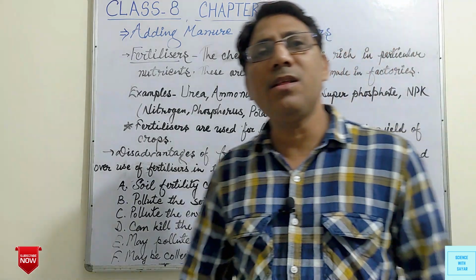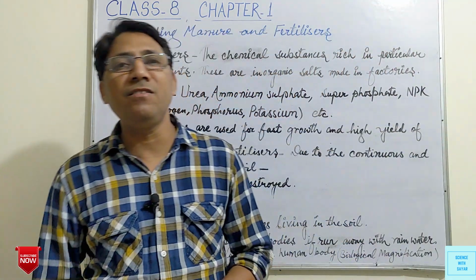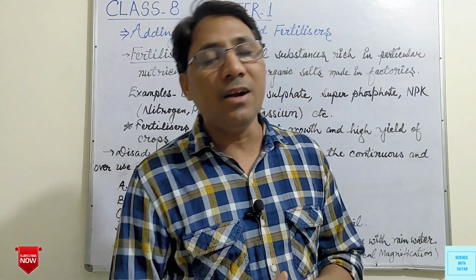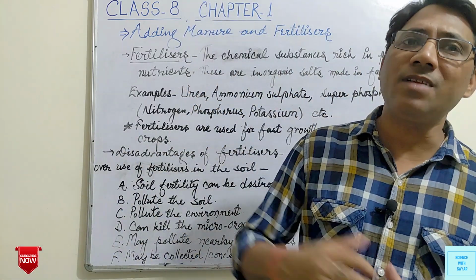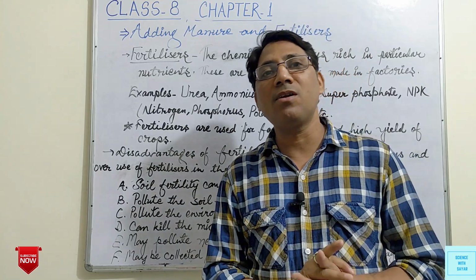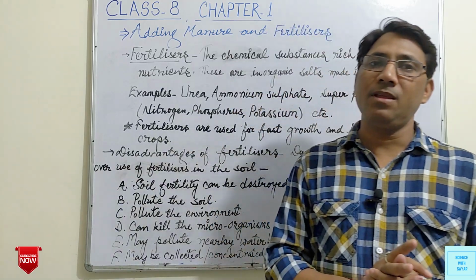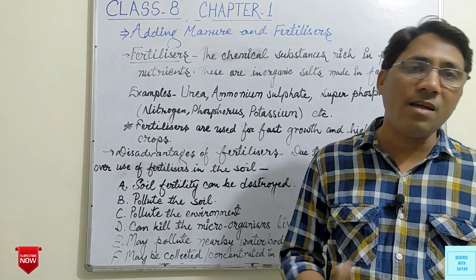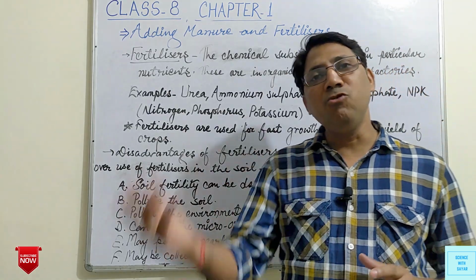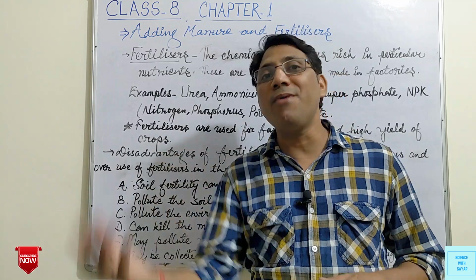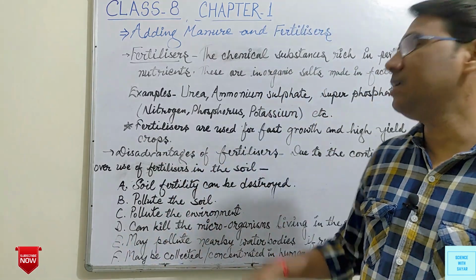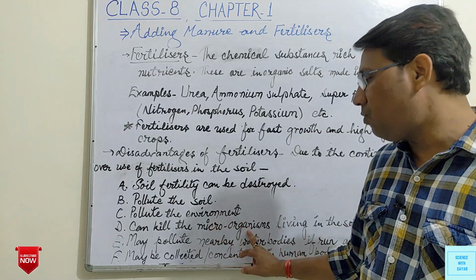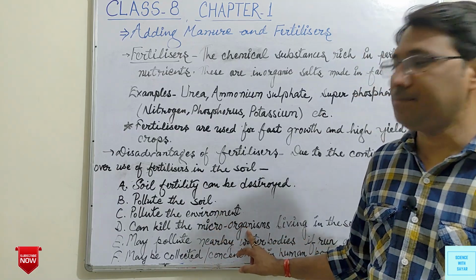We know that in the soil there are some useful microorganisms like bacteria, rhizobium, azotobacter, etc., and earthworms. If we use fertilizers continuously and in more quantity, these chemicals can kill, destroy the microorganisms in the soil.